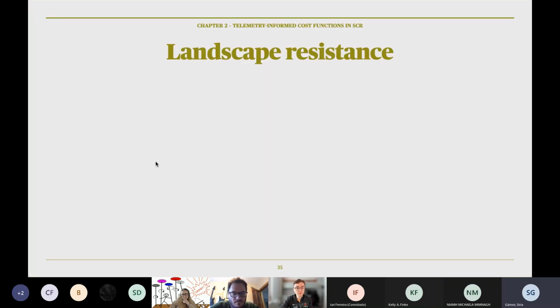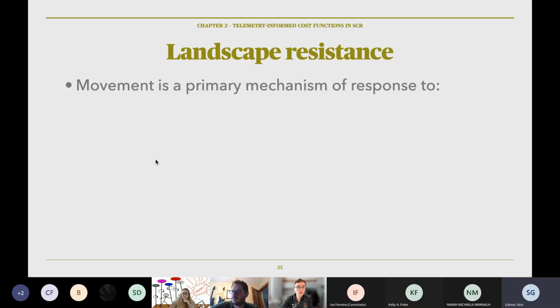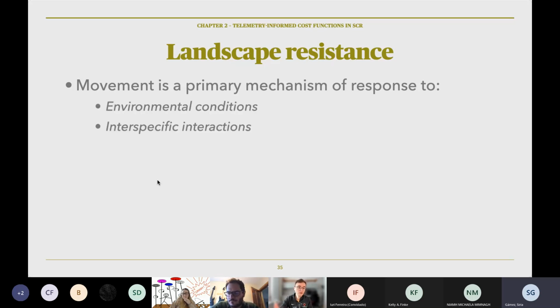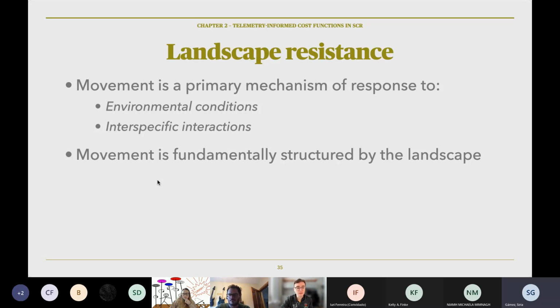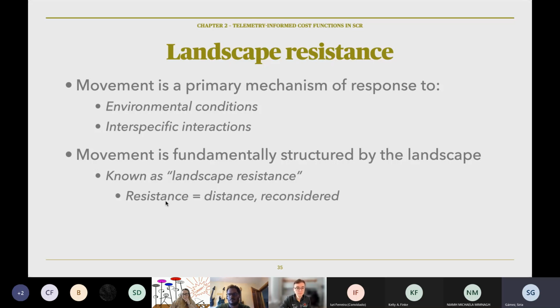So cost functions are about landscape resistance, which is about animal movement. Movement is the primary mechanism of response to environmental conditions, such as moving to cooler or warmer areas, or interspecific interactions, such as predators moving towards prey. Fundamentally, though, movement is structured by the landscape, and this concept is termed landscape resistance. Resistance is really about a reconsideration of distance, or thinking instead about functional distance. So, for example, if you want to cross a river, it can be faster to take a bridge downstream rather than swim straight across the river, even though the swimming path is shorter.